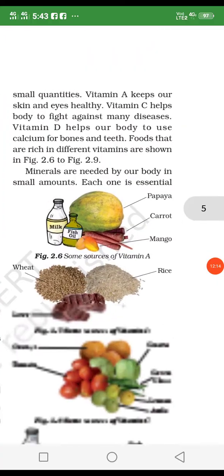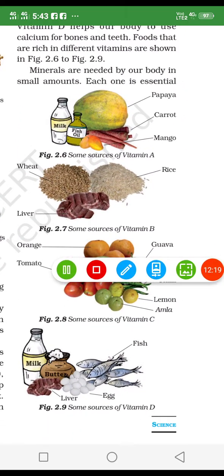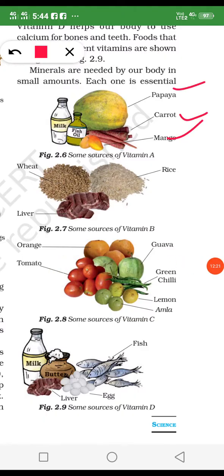We get vitamin A from mango, papaya, and carrot. Vitamin A is a good source for our eyesight. And wheat, liver, and rice are also sources of vitamin B.